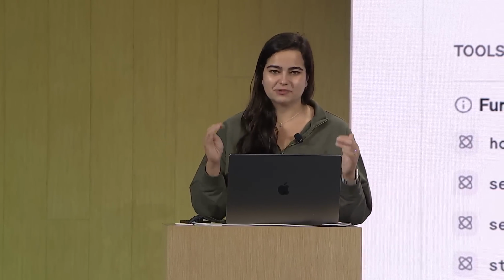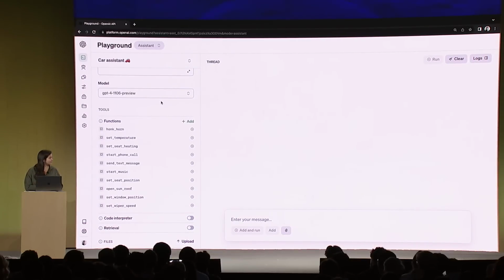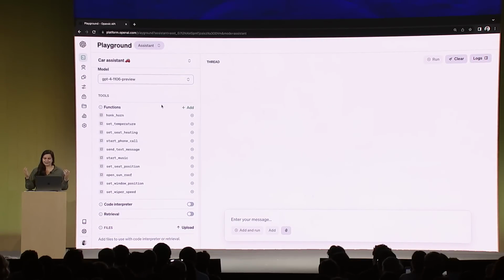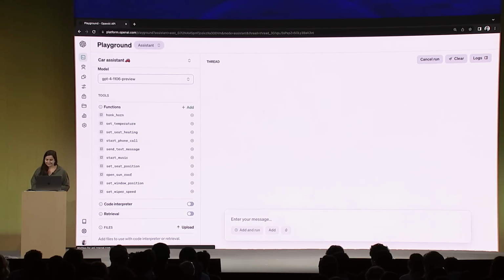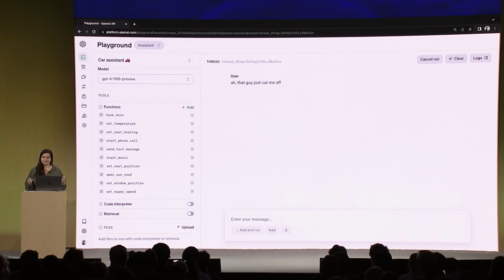So let's take a look at some of the functions I have here. So I have a lot of the stuff you might expect to see. So honk horn, start phone call, send text message. So let's try it out. There's a user in my car, and they just said, that guy just cut me off. Let's see which function the assistant determines makes the most sense to call. There it is. Our assistant decided to honk the horn to let that guy know it wasn't cool.